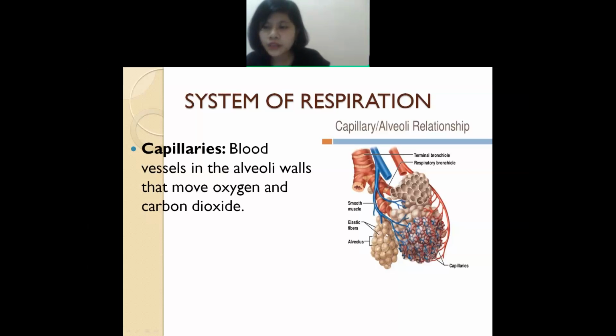They lie in the alveoli walls, attached to the alveoli in this way. These capillaries move oxygen as well as carbon dioxide. It means the same thing, exchange of gas, occurs here in the capillaries also.